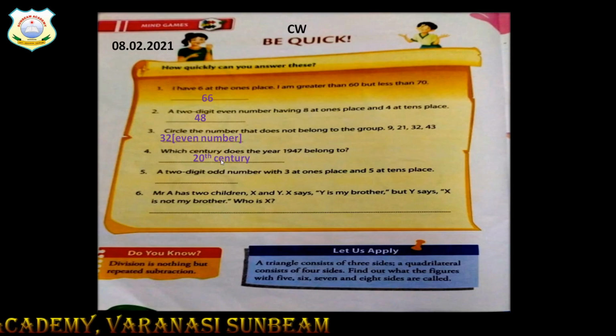So now we will say that we belong to the 21st century, and the people of 1940, in 19, will say that they belonged to the 20th century. The people of 19 belonged to the 20th century, but we now belong to the 21st century. So 1 is always added here, plus 1.